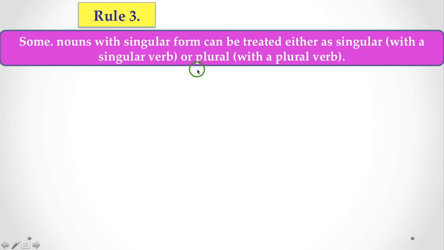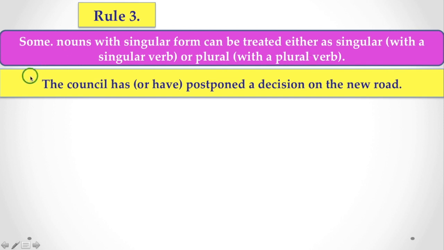When they are plural, if you think of their plural form or use, they are followed by a plural verb. So let's see the example here. For example, the council: this noun can be treated both as singular and plural. So you can use has or have, both the singular and the plural verb, with the noun council, because this can be used both as singular and plural. The council has or have postponed a decision on the road.